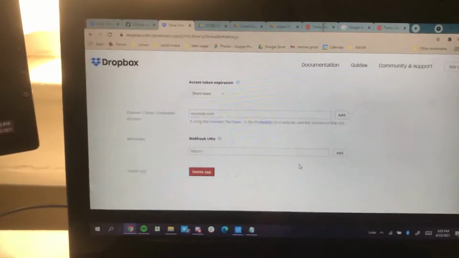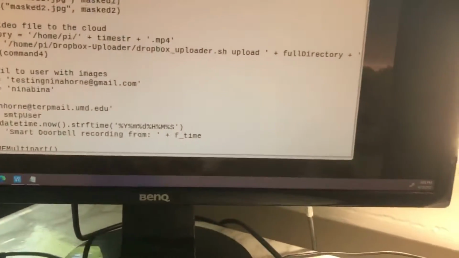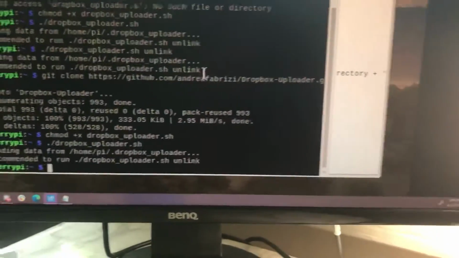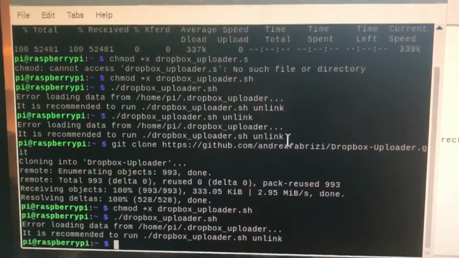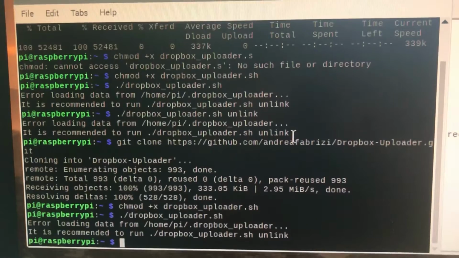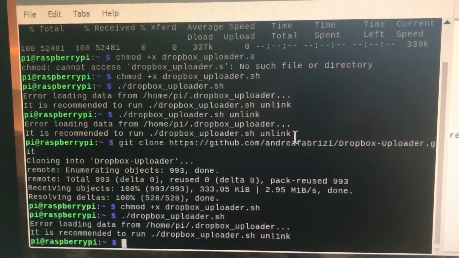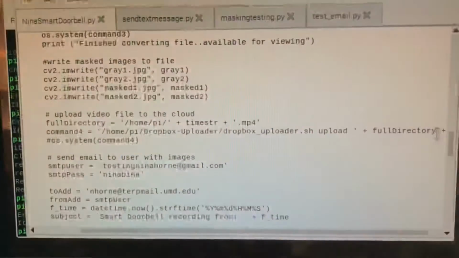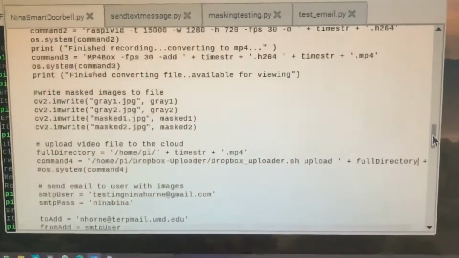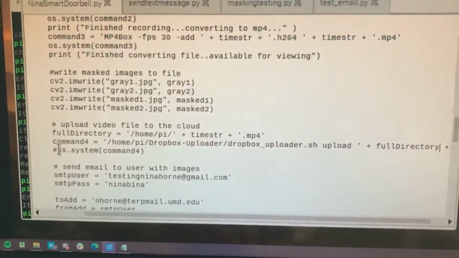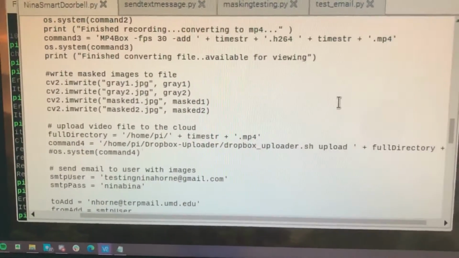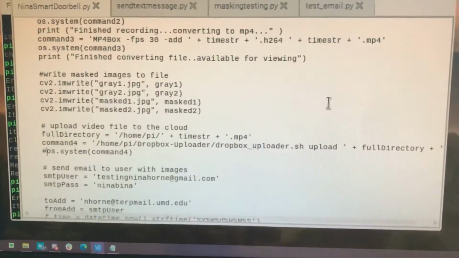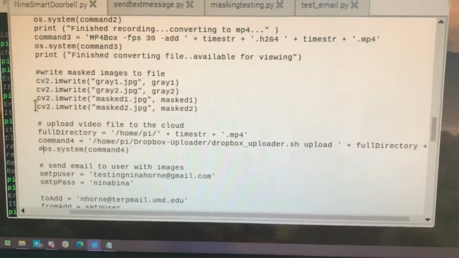But I just was having a lot of issues that I could not debug by using the Dropbox uploader. So hopefully I have at least done partially enough of it, but I don't actually run it. But everything else will run, so let's give it a try.